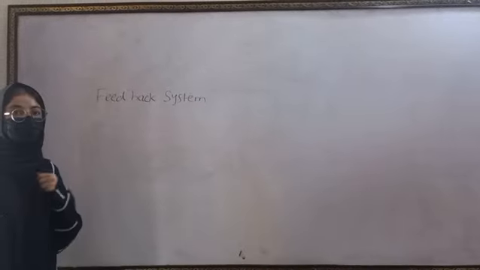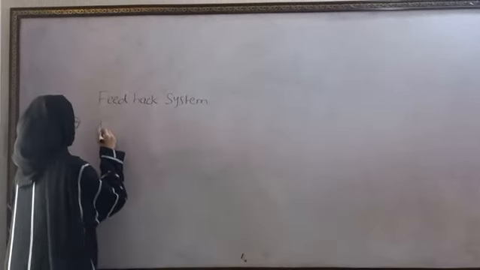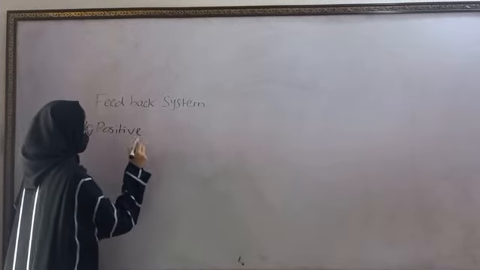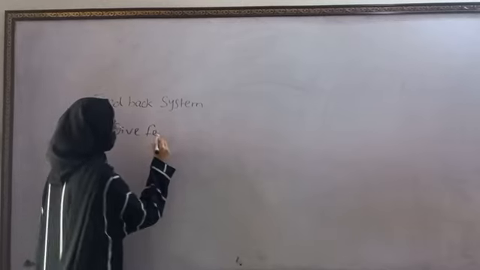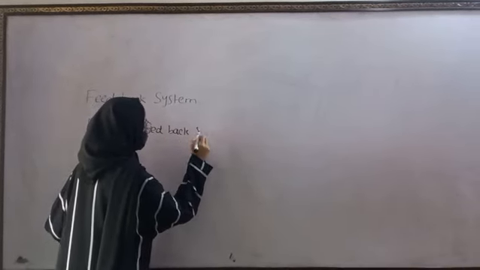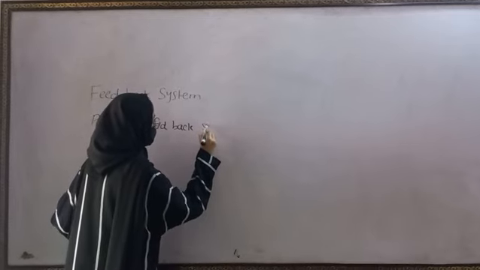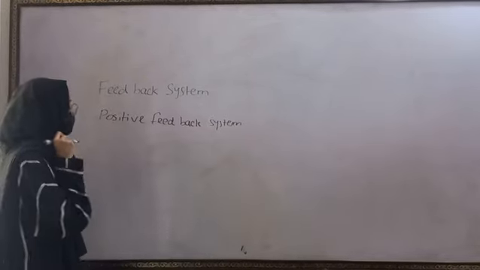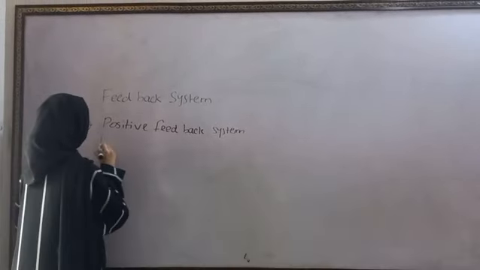Now the feedback system is of two types. Positive feedback system and the negative feedback system.